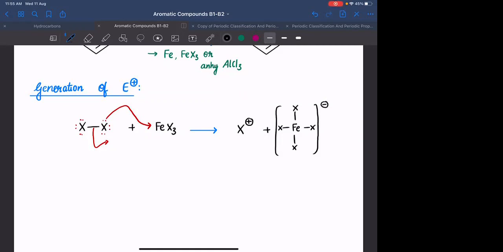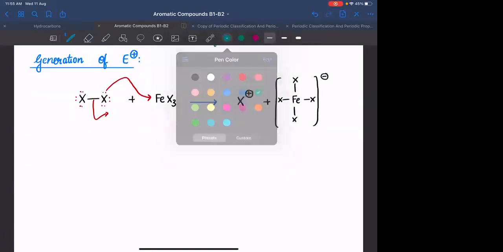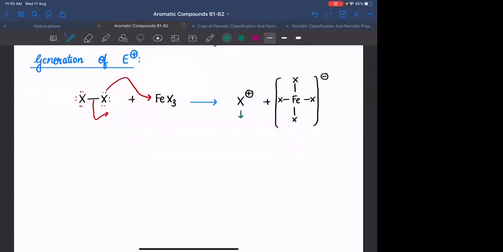Okay, this is nothing but the electrophile now. This electrophile is called as halonium ion. Halogen से जो भी बना है, it is called as halonium ion. Clear है? Okay.